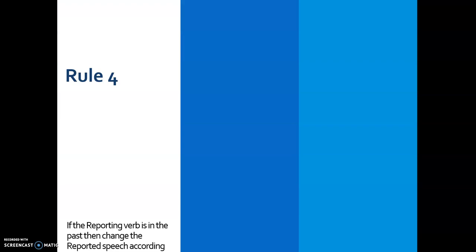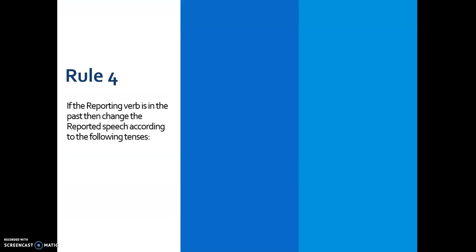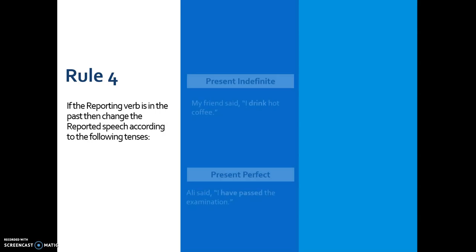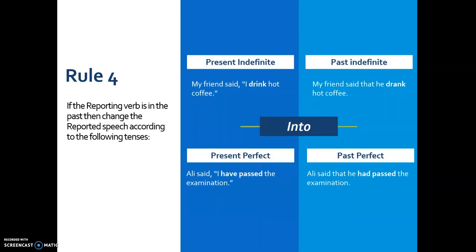Now let's move towards rule number 4. If the reporting verb is in past, then change the reported speech according to the following. Since the reporting verb is in past, we are going to change the sentences in the inverted commas. Present indefinite will change into past indefinite and present perfect will change into past perfect. Example: My friend said, "I drink hot coffee." My friend said that he drank hot coffee. Similarly, Ali said, "I have passed the examination." Ali said that he had passed the examination.